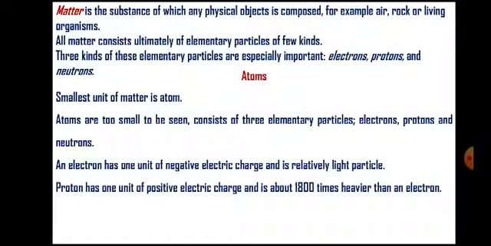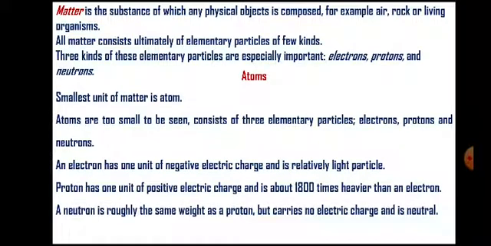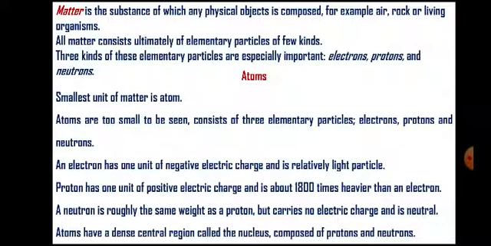A proton has one unit of positive electric charge and it is about 1800 times heavier than an electron. A neutron is roughly the same weight as a proton but carries no electric charge; it is neutral. Atoms have a dense central region called the nucleus. This nucleus consists of protons and neutrons.